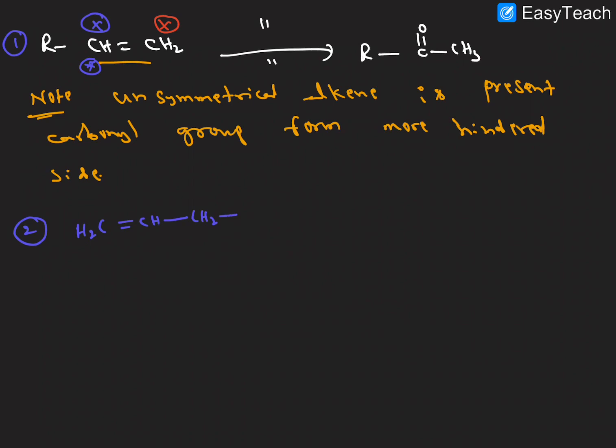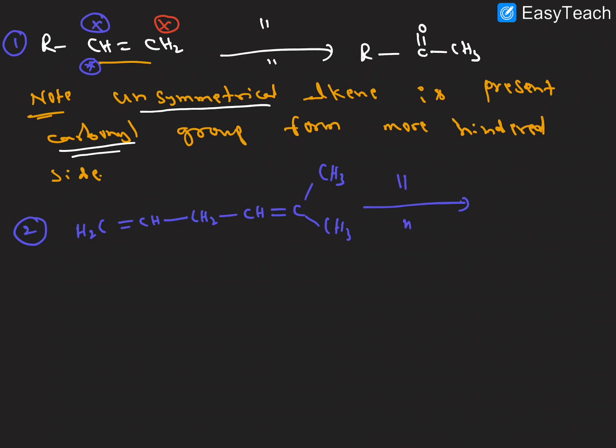One more different example we will see here. This is also a somewhat different example. So here CH2 double bond CH and CH2, and CH double bond here CH3 and CH3, in the presence of the same catalyst. So here a different concept is there. What we expect as the product is not happening here. In the first point, we get the carbonyl group on the more hindered alkene, but that is in unsymmetrical alkenes only.